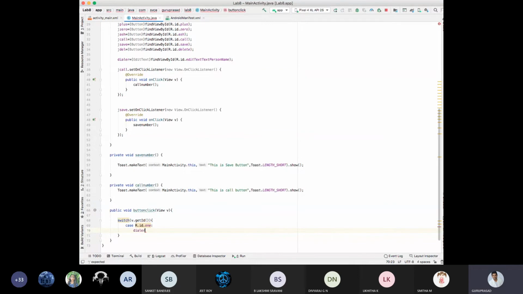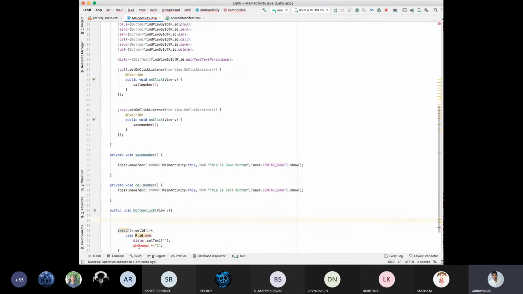Then I will create a string as phone number. I don't have the habit of creating int x comma y comma z, then int x is equal to 10. I don't have that option. X is equal to y plus z, then I'll declare as int x, int y, int z, like that. Now I need a string. It should reflect 1 in my string.